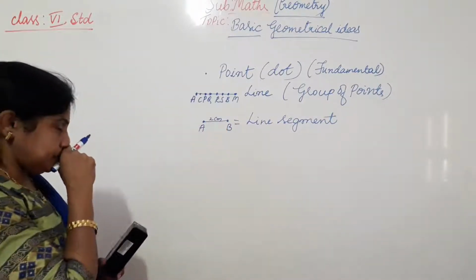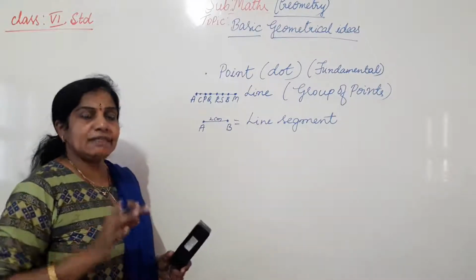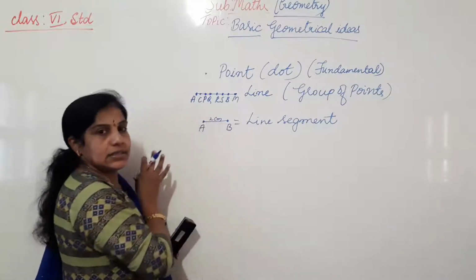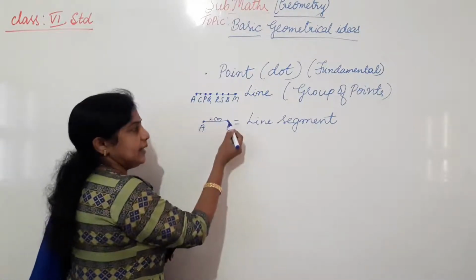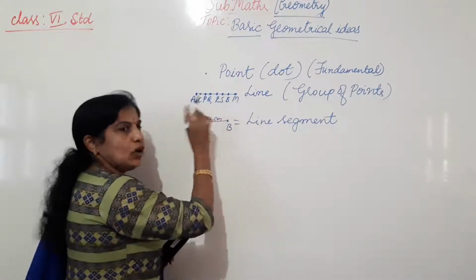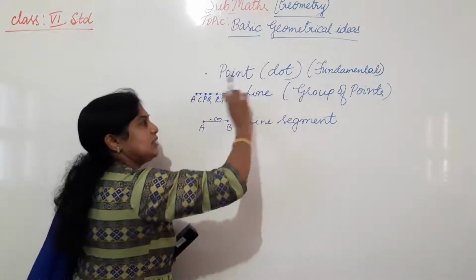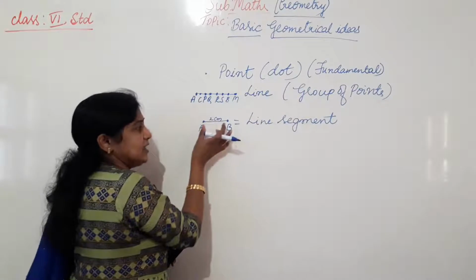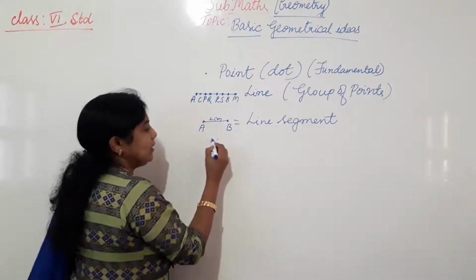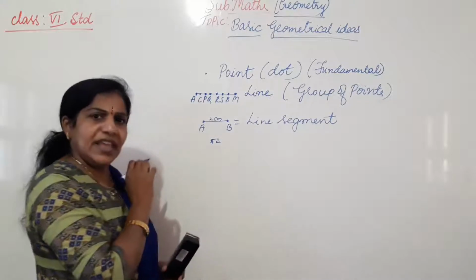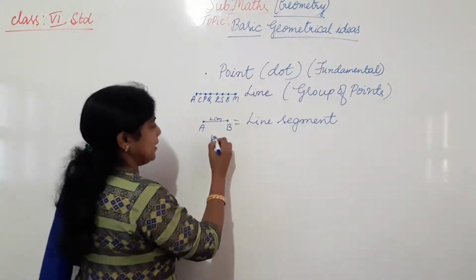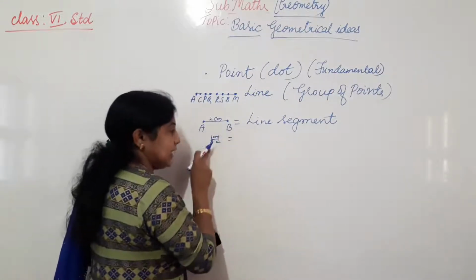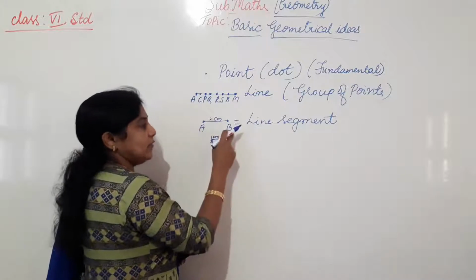So line segment is nothing but the distance between any two points. It has one starting point, one ending point. For this line, there is no starting and ending point. We can write the points and we can add the points. We can join the points. So among the many points, if I select any two points, and it may be AC also. Any name we can give. It may be 1 centimeter. It has definite length. The line segment has definite length. It has one starting point and one ending point.